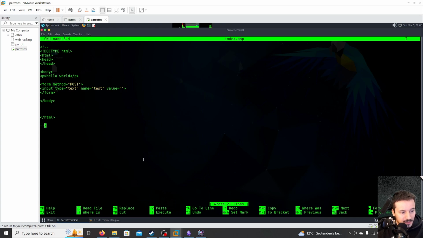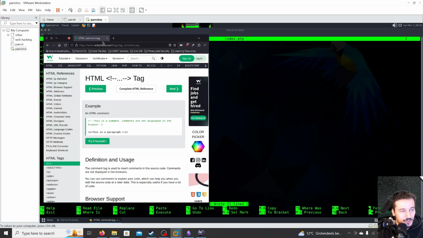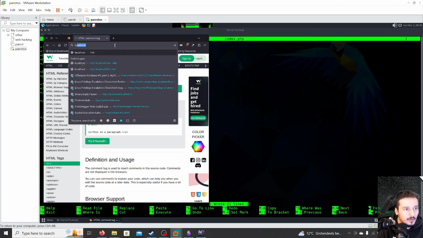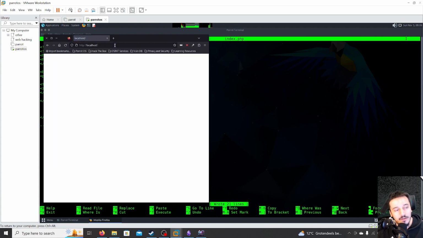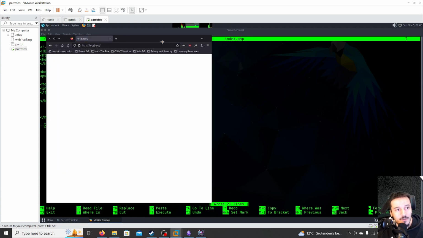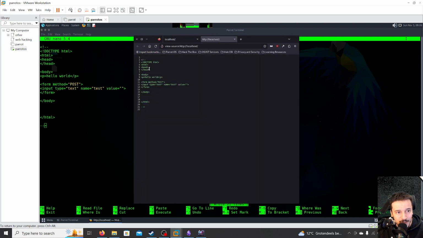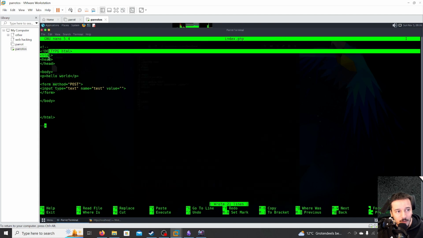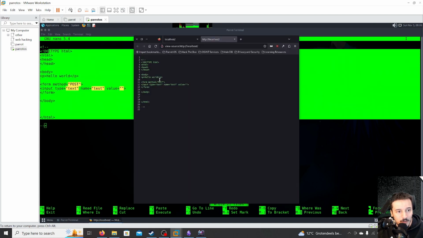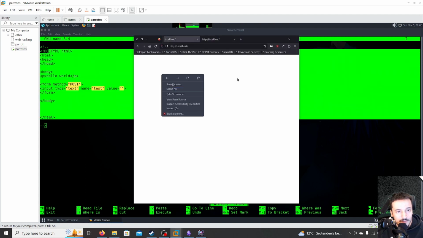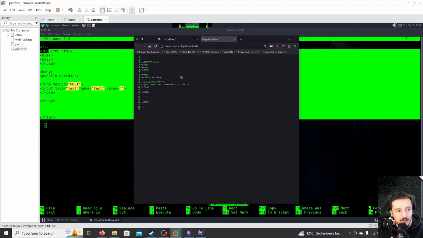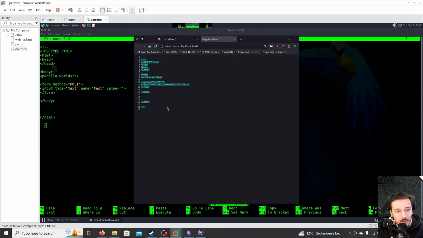And if we save this now and refresh the page, let's go to localhost. If you rename it to index.html, it should still work. As you can see now, it's empty. If we look at the page source, you can view page source. What you type in here, when you go to the website, right-click and view page source, you can see what's typed inside of the HTML file, and we can see that we commented everything out.